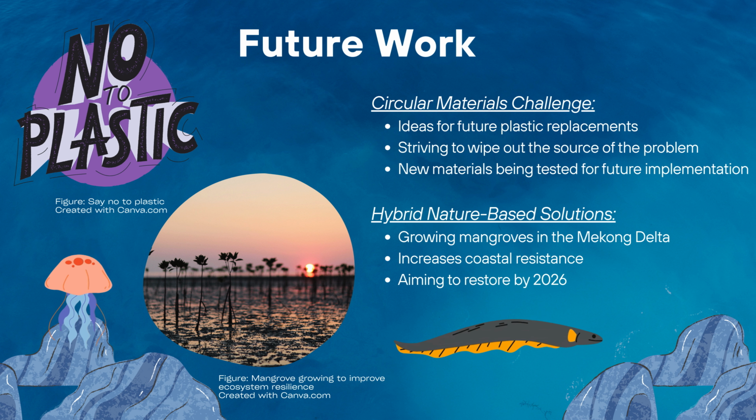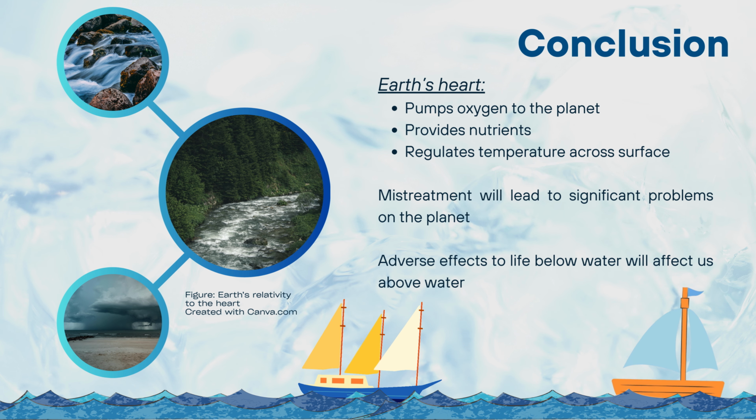However, action plans for future work are being formed and enacted as we speak. The Clean Seas campaign is running the Circular Materials Challenge, which seeks ideas for plastic replacements. Major breakthroughs have been made so far, spreading optimism on new sturdy materials being tested. The UN Decade on Ecosystem Restoration continues its work through various initiatives, such as using hybrid nature-based solutions in the Mekong Delta to increase coastal resilience through mangrove restoration. Tackling both freshwater and coastal ecosystems, they aim to protect, reduce and support the surrounding environment, hoping to restore it by 2026.